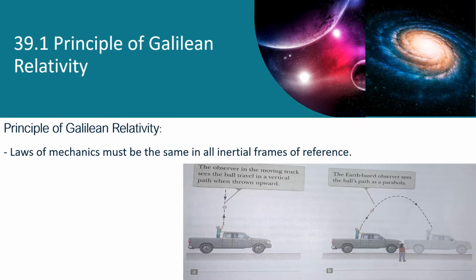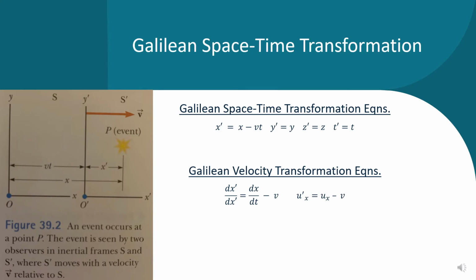Galilean relativity. In general, a physical event is described through a frame of reference. In terms of Galilean relativity, the laws of mechanics are always the same in all inertial frames of reference. The law of universal gravity and equations of motion under constant acceleration are obeyed in both scenarios of the figure, as you could see. No mechanical experiment can detect any difference between the two inertial frames. The only part that can be detected is the relative motion of one frame with respect to another, such as in the figure.